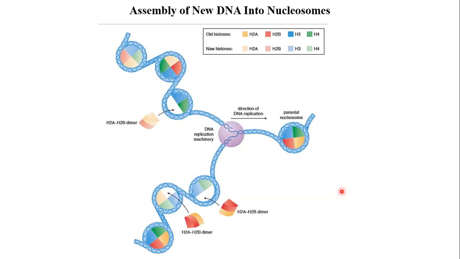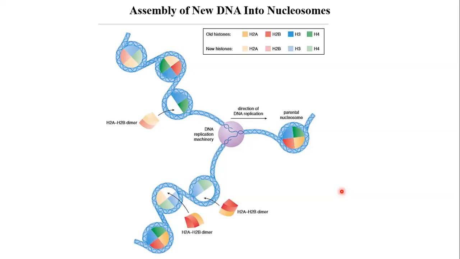You must recollect the first lecture, the introductory lecture, in which we discussed how DNA gets into a chromosome. So the first step was DNA is wound around a nucleosome. Okay, so the parent DNA is itself in the form of nucleosomes. So when it is replicated, again it needs to be wound around the nucleosome.